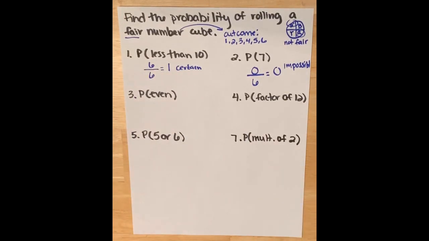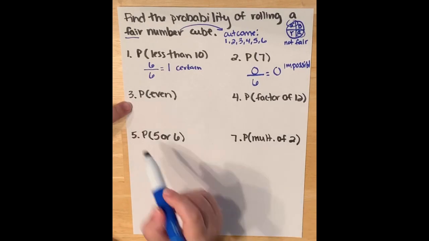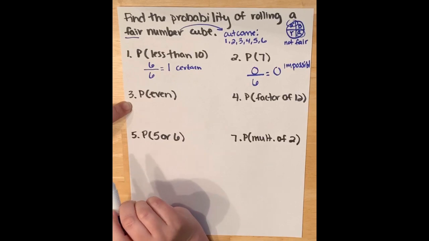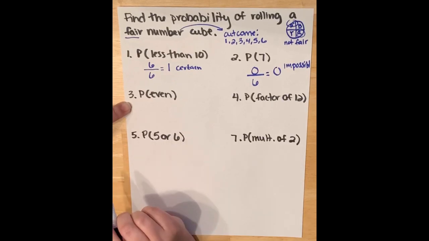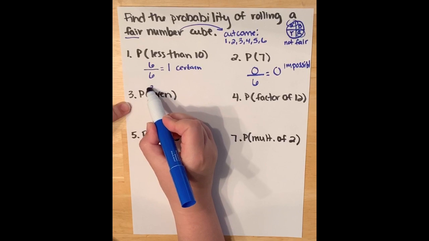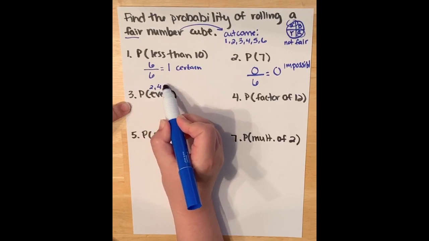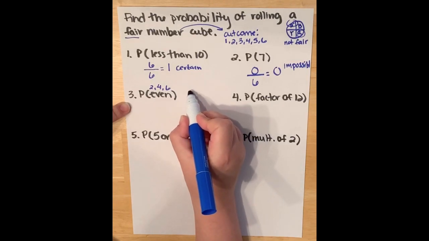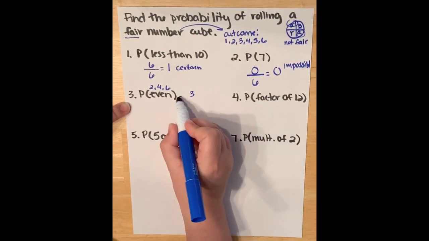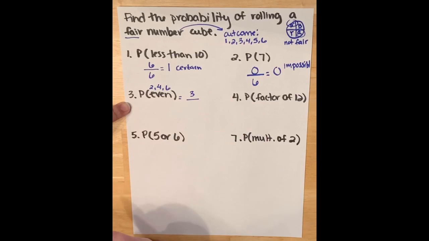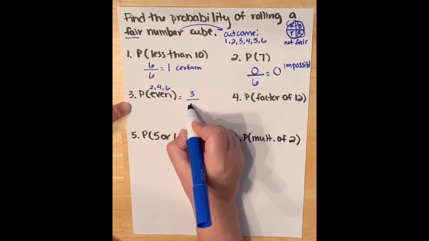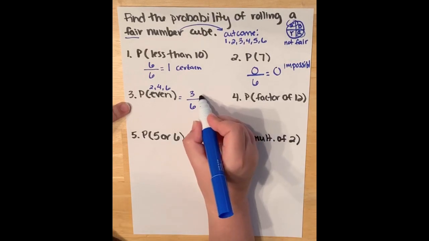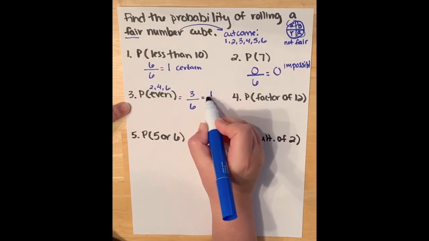Okay, let's look at number 3. The probability of rolling an even number. So what even numbers show up on our number cube? We've got 2, we've got 4, and we've got 6. So how many numbers are even? There are 3 even numbers out of 6 total possible outcomes, which reduces to 1/2.